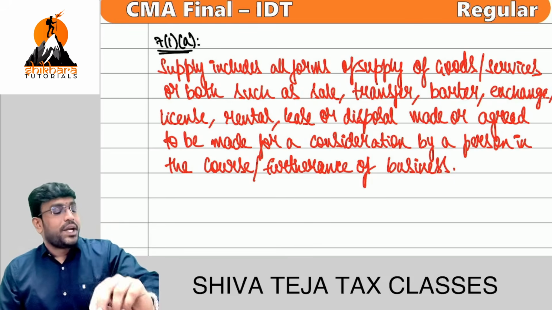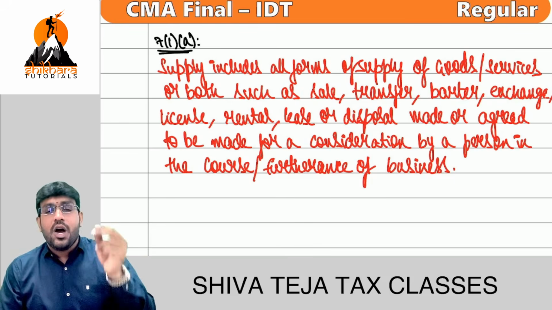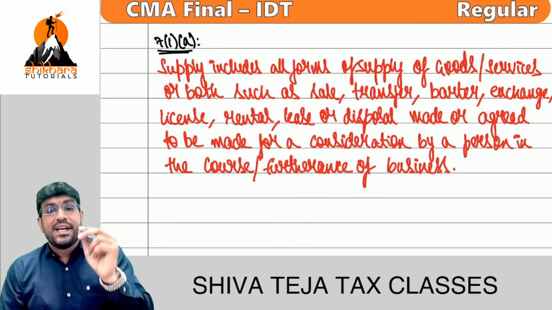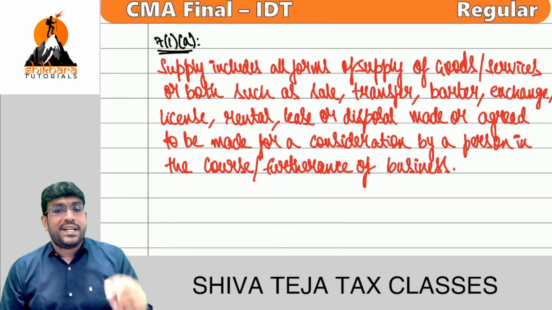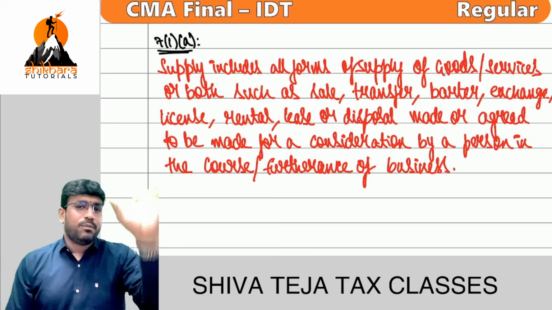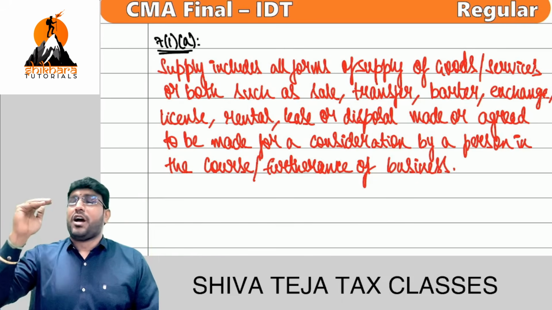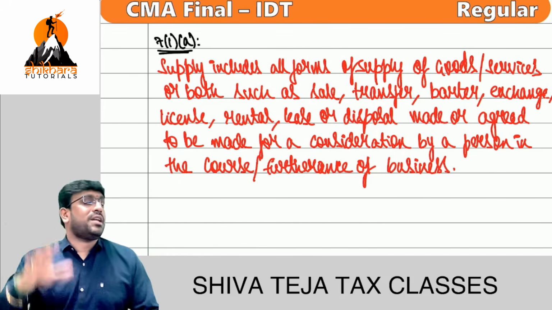Clear? So supply includes all forms of supply of goods or services or both, such as sale, transfer, barter, exchange, license, rental, lease, or disposal. One more time, repeat. One last time, please. Don't get confused. The moment rent comes, the next word should be lease. Sale comes, the next word should be transfer. Barter comes, the next word should be exchange.